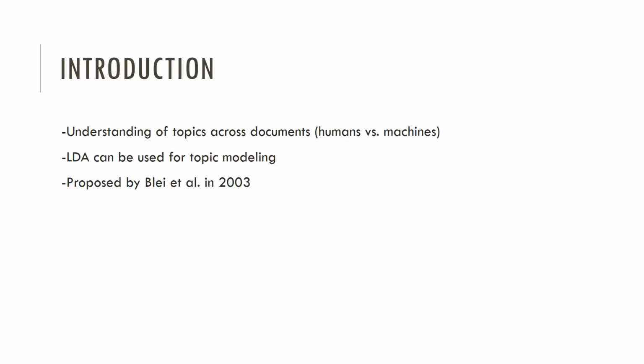LDA is primarily concerned with topic modeling in text. So humans are good at understanding topics in a document. We understand what it means to play baseball, we understand how to follow a cooking recipe, we understand what kind of emotions are conveyed via text. We can detect context, pick up on similarities, and extract meaning, and we can do this all very easily. Machines have a much harder time with this.